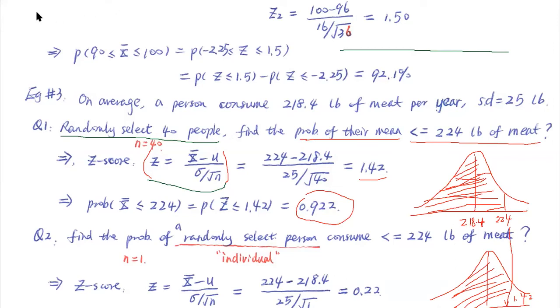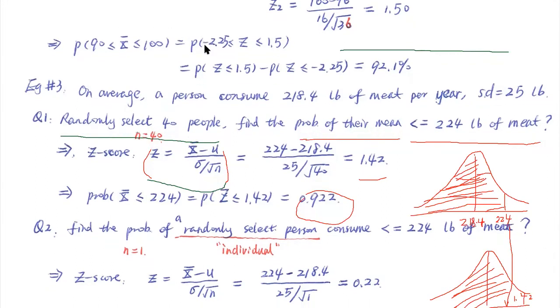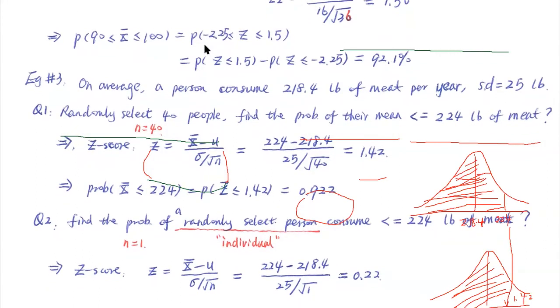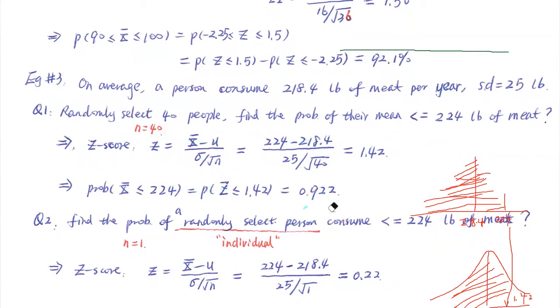Now, question number 2. Question number 2 is very similar. They only change one thing here. They ask for the probability of randomly selecting one person. Everybody check that. Compare with the previous one, where you randomly select 40 people. So in that case, you can consider question 2 as the sample size n equal to 1.